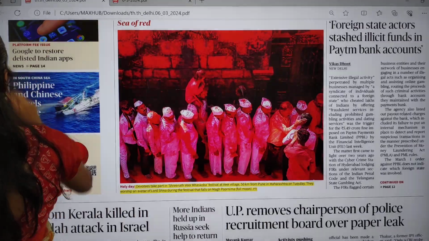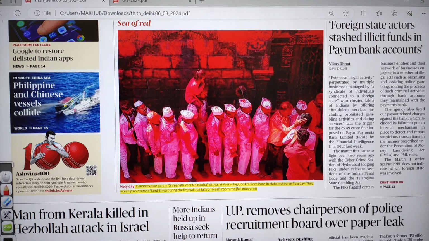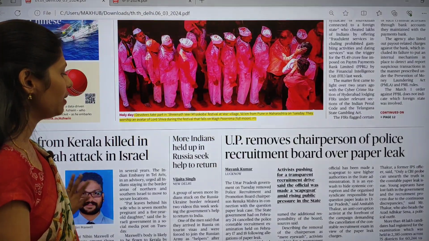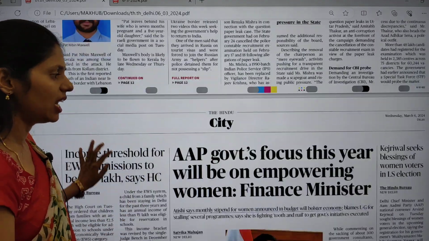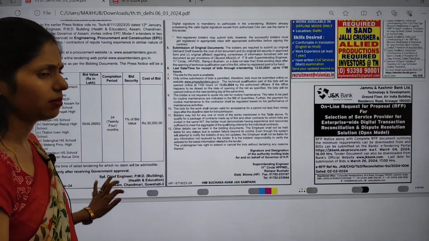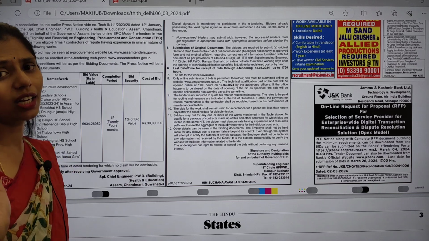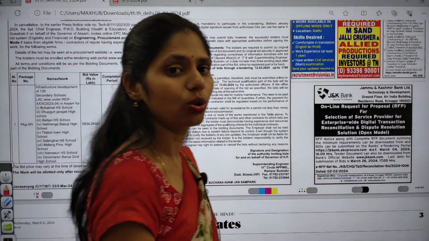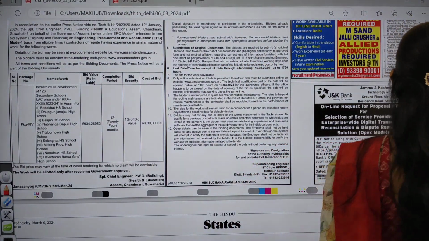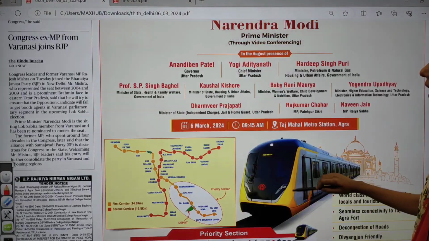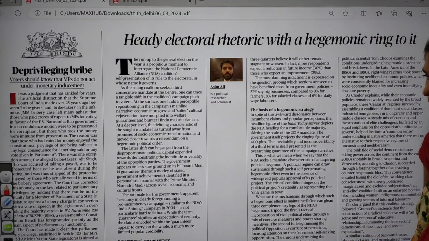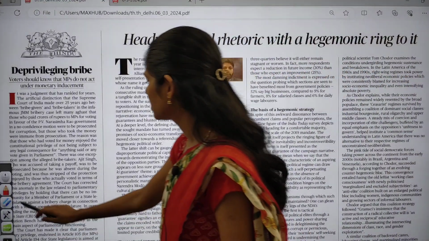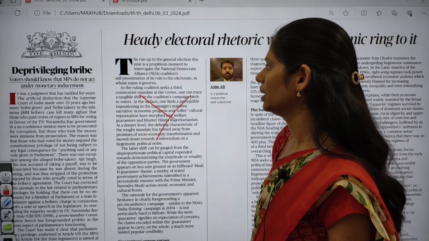Right, and now let us move on to our Hindu PDF, and you can simply leave the city page. There is nothing important from your city page, and even from the states page there is nothing much important. Most of the articles are political articles because of these Lok Sabha elections. You can directly move on to the editorial page, and even on this editorial page, most of the articles we have already discussed. This article is a political article, we are not going to see that.